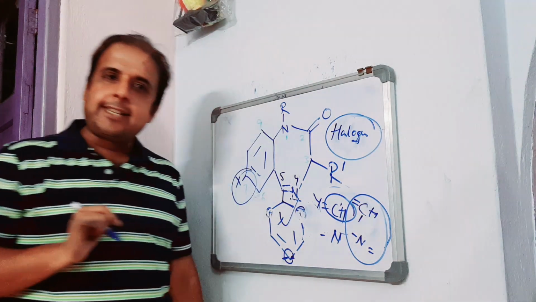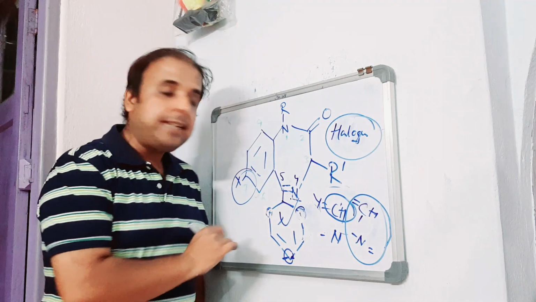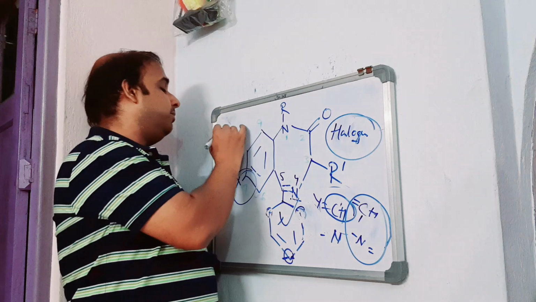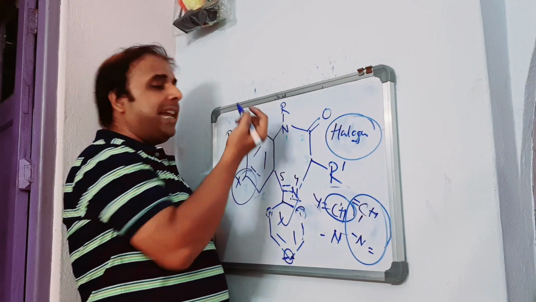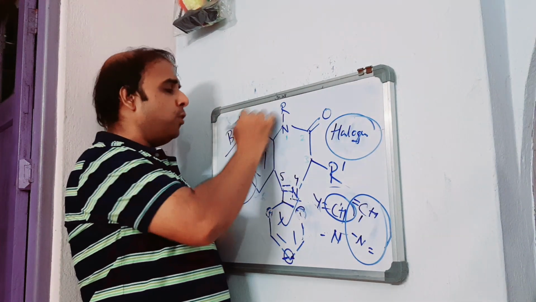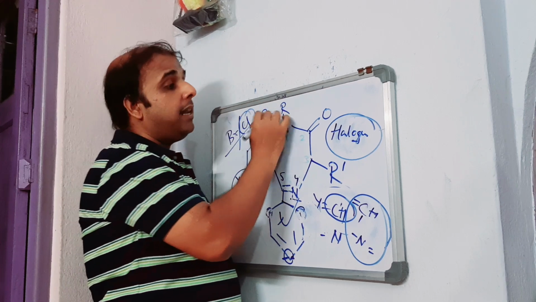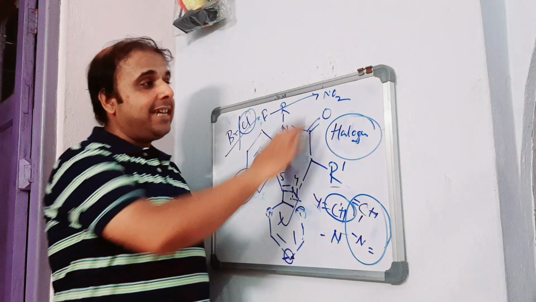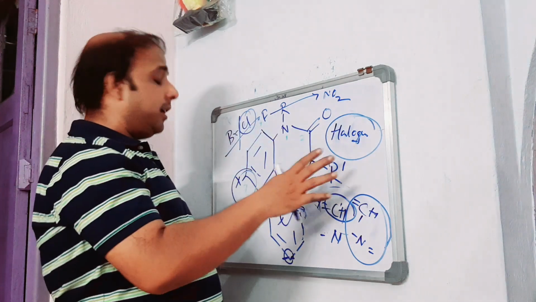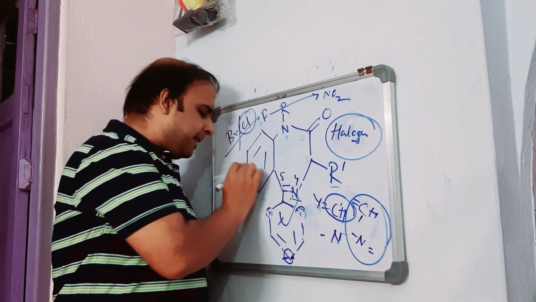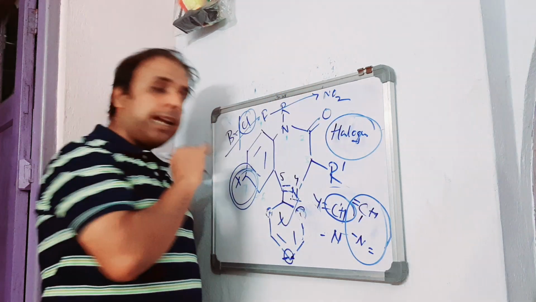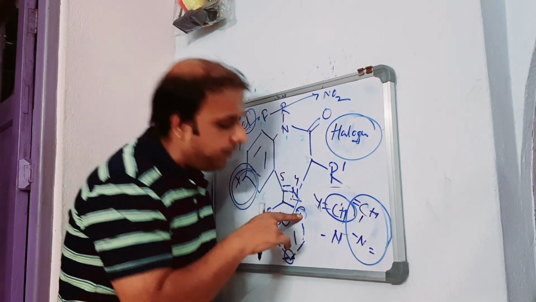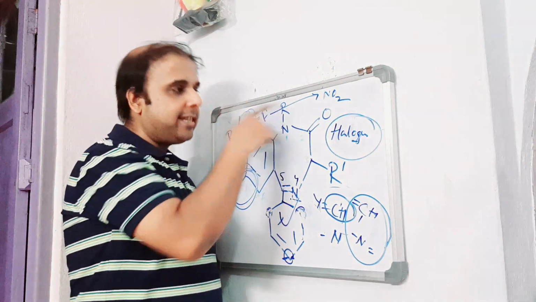Now, coming to position 7. I have put here X. What should be the pattern of X? The pattern of X is an electronegative atom. So the usual choices are halogens, like bromine, chlorine, most of the times chlorine, fluorine as well, sometimes NO2. In case of clonazepam, it is position 7 which is substituted with a nitro, and the same chloro has been shifted to this area. So this is the alteration actually.